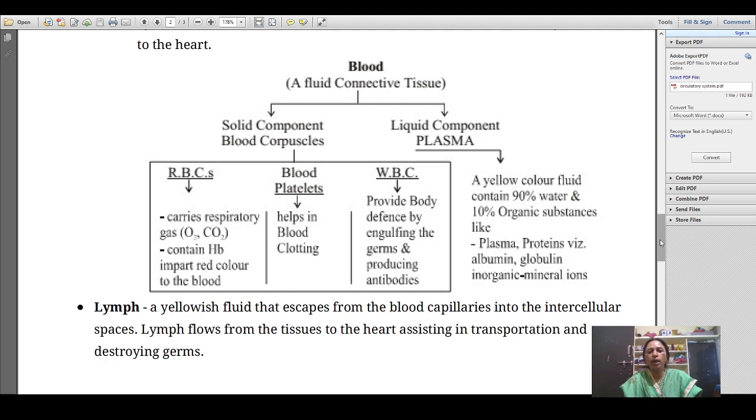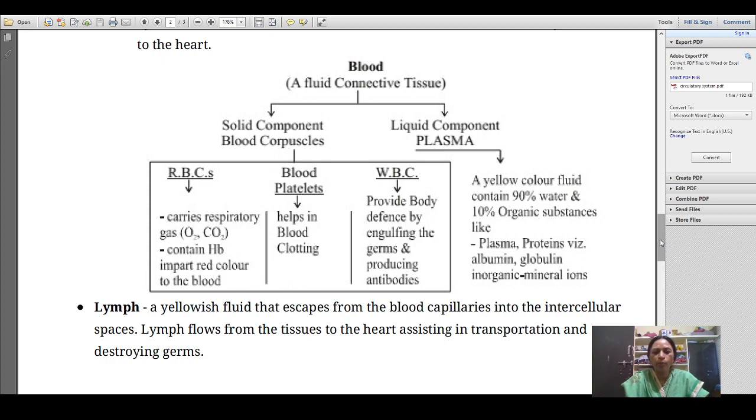Blood is a fluid connective tissue. Solid components of the blood are RBC, WBC and platelets. RBC carries respiratory gases like oxygen and carbon dioxide, and contains Hb. Hb means hemoglobin. The short form of hemoglobin is written as capital H and small b. It gives red color to the blood.